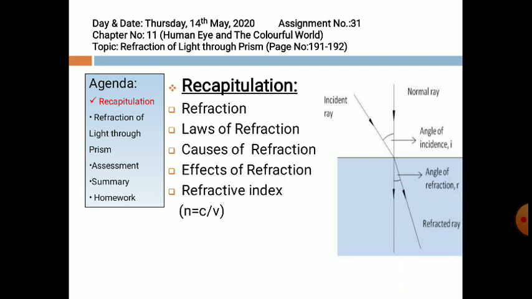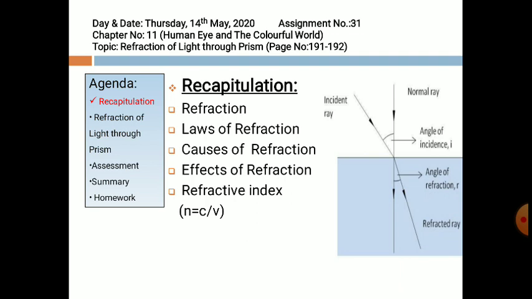Due to partial reflection and partial absorption of light at the interface, the intensity of the refracted ray will be less than the intensity of the incident ray, as some energy will be absorbed by the medium and a part of the energy is reflected by the medium. So, the refracted ray will have less energy as compared to the incident ray.